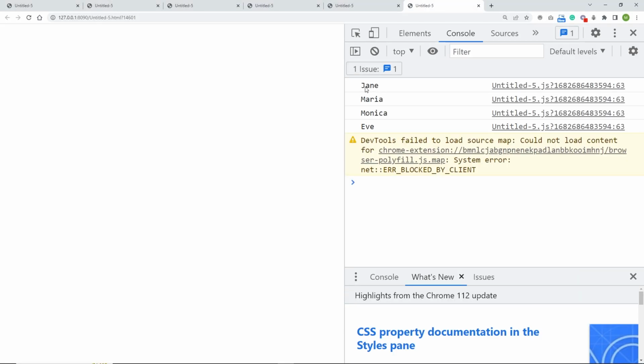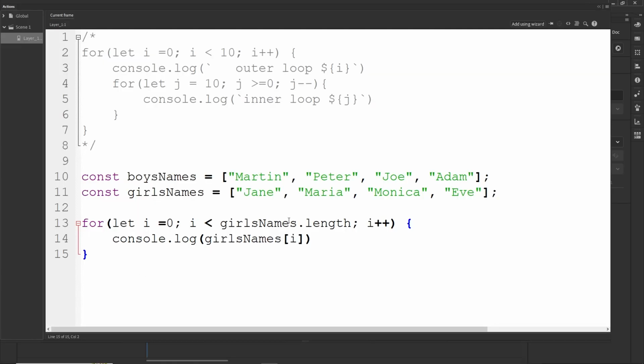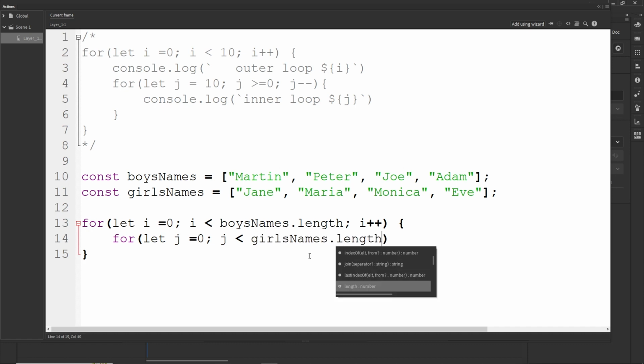Now we are going to print Jane, Maria, Monica, and Eve. All right. So let me change this back, and I will just copy this to boys names like so, and like so. And I'm going to get rid of this console.log in here. And inside of this for loop, I am going to create one more. So I'm going to type for let j is going to be equal to 0. j is going to be smaller than girls names dot length, and then j plus plus.